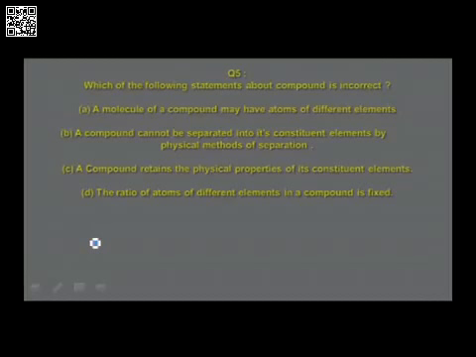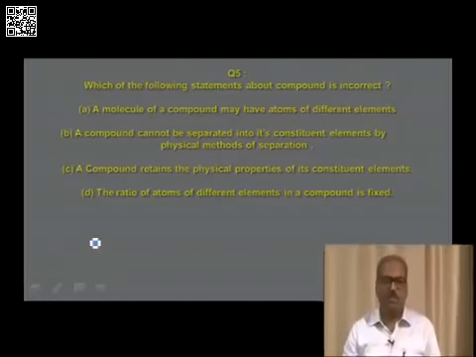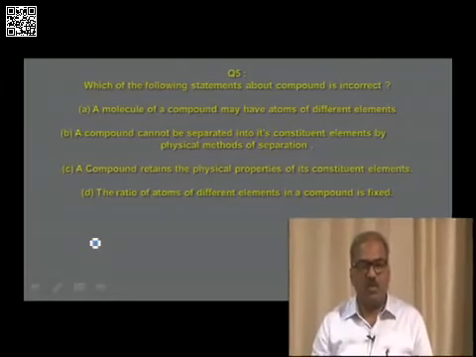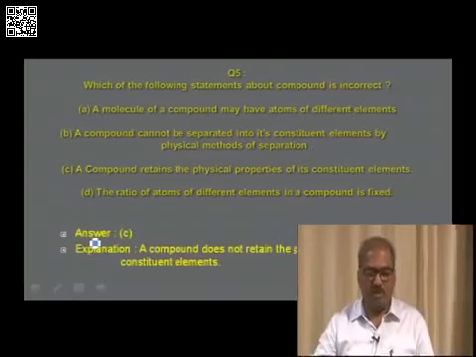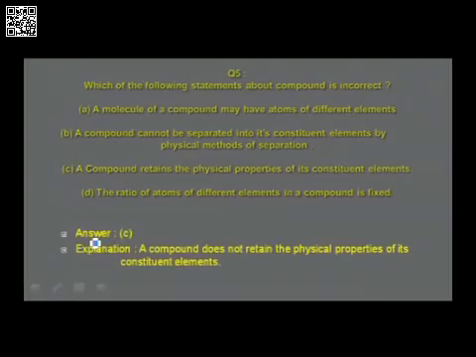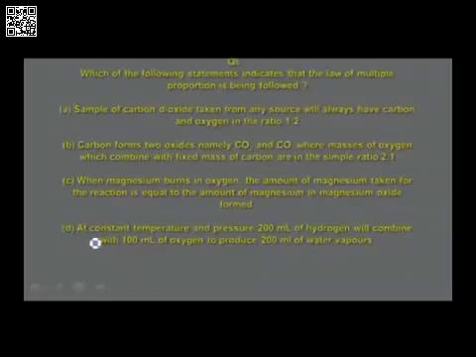For example, hydrogen is inflammable, oxygen is a good supporter of combustion, whereas water, which is formed by the combination of hydrogen and oxygen, is used to extinguish fire. Therefore, hydrogen and oxygen have lost their properties during the formation of the compound water. So the answer you may find is in option C, that is, a compound does not retain the physical properties of its constituent elements. In other words, the atoms will lose their properties when a compound is formed.